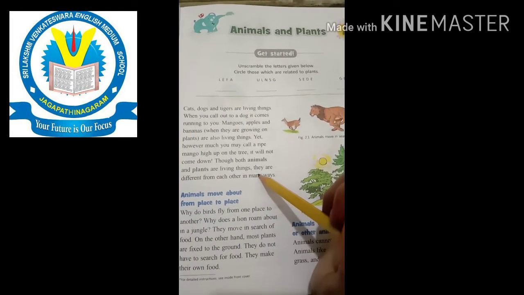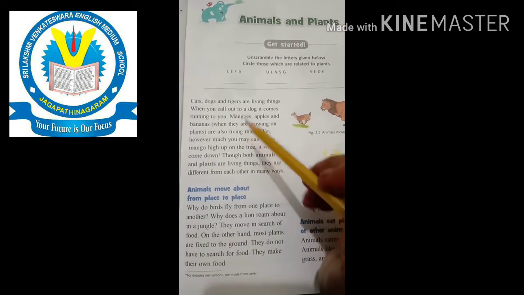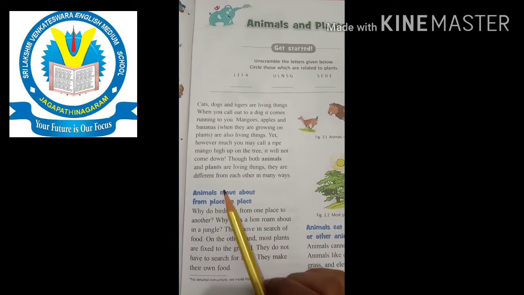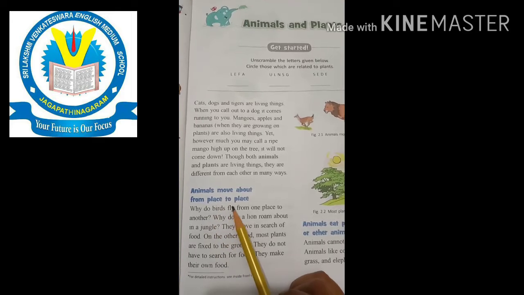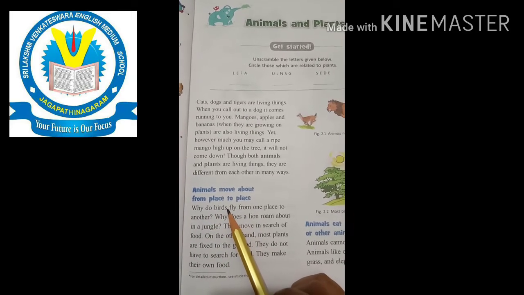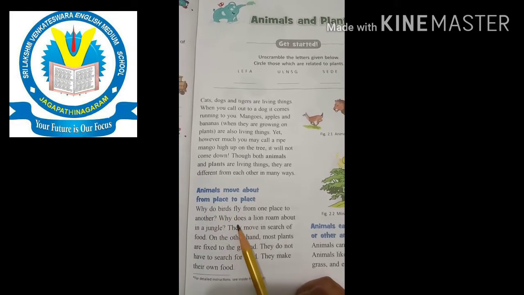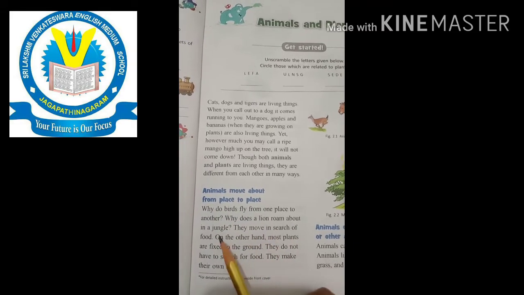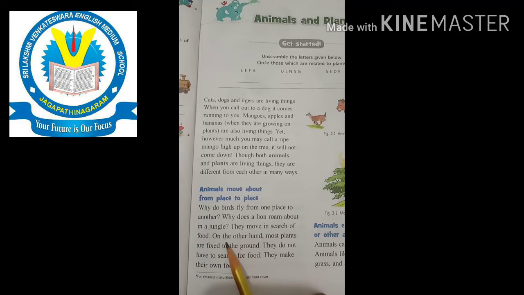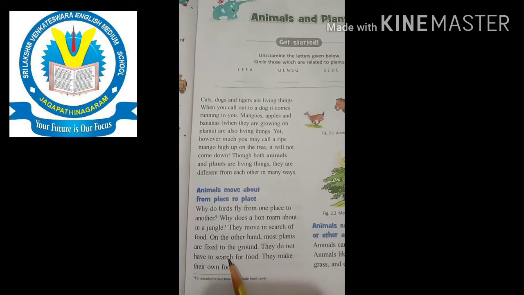Okay, in the previous lesson, we learned about living and non-living things. Now, animals move about from place to place. Why do birds fly from one place to another? They move in search of food. Yes or no? Why does a lion roam about in a jungle? They move in search of food. Yes. On the other hand, most plants are fixed to the ground.